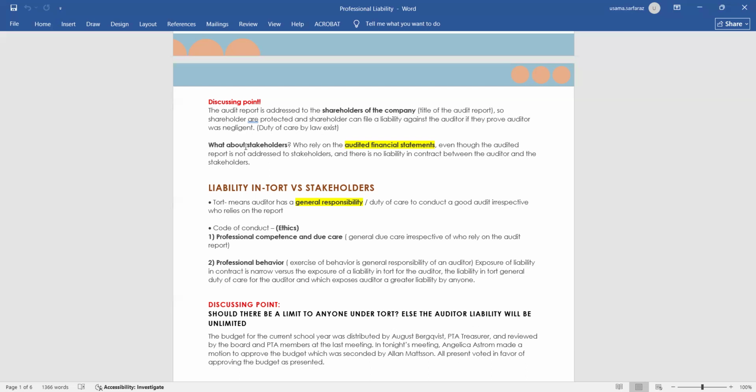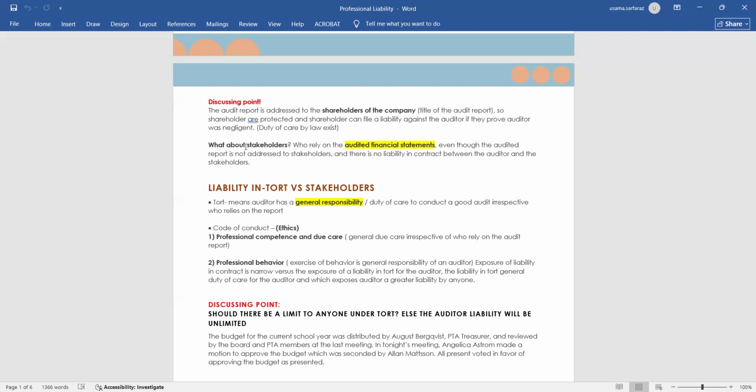Let me give you an example. I work as an auditor and I have been appointed to perform the audit of ABC private company. Now there are some things which I have overlooked. Let's say a few material misstatements which I have overlooked, and the opinion I have issued is unqualified, or unmodified, even though there are material misstatements which could change the opinion, let's say to qualified or adverse.